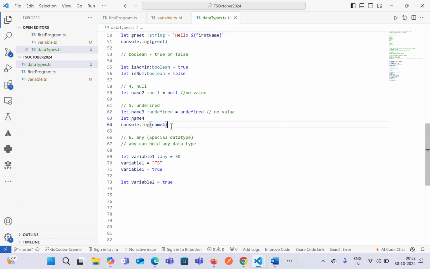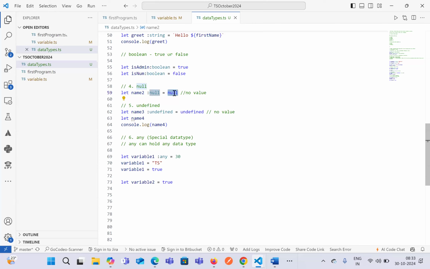For undefined, whenever you do not assign any value to a variable, that will automatically be considered as undefined. For null, we have to specifically mention that the variable is assigned a value which is null. That means no value has been given.